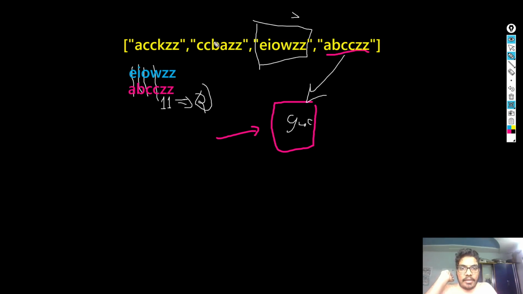Let's say we pass another word, where still none of these match, so only ZZ would match and come as output. Similarly, according to different things, different outputs will come.